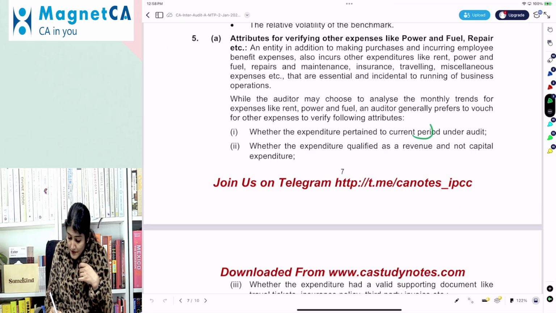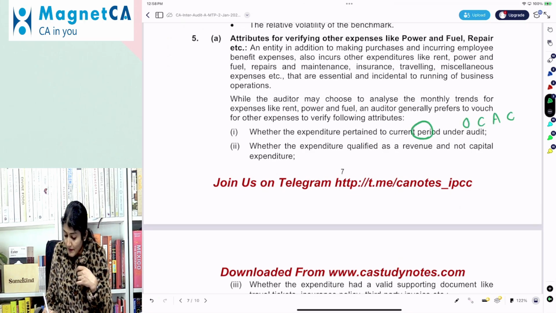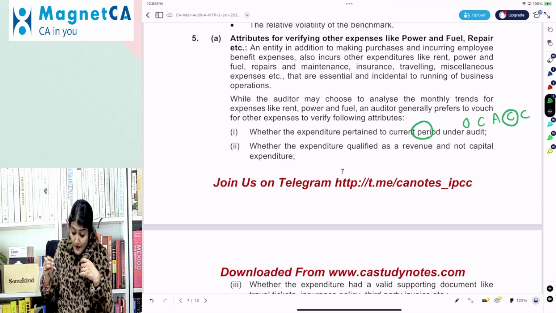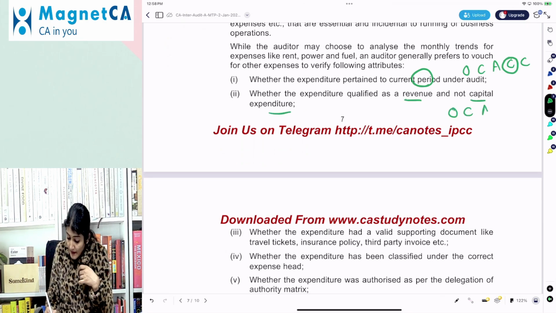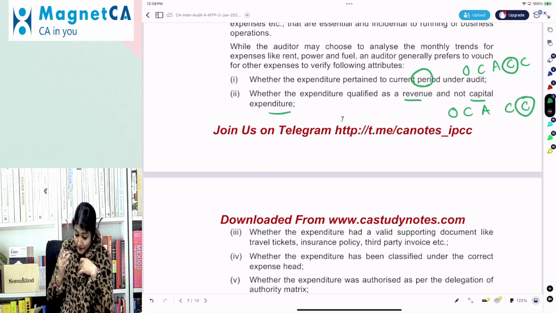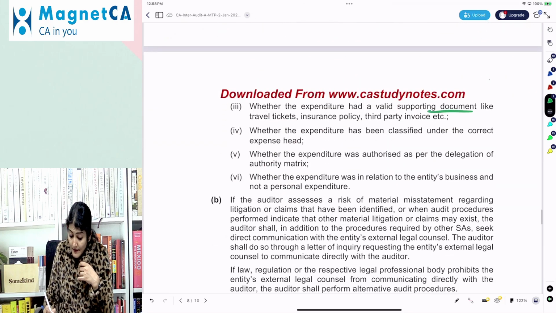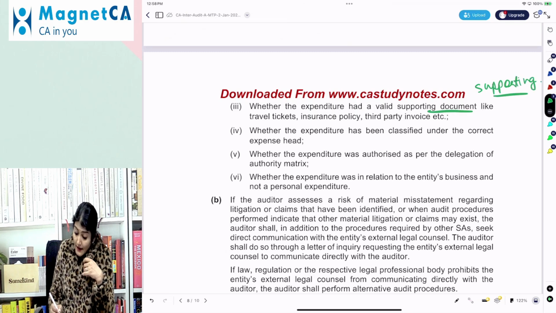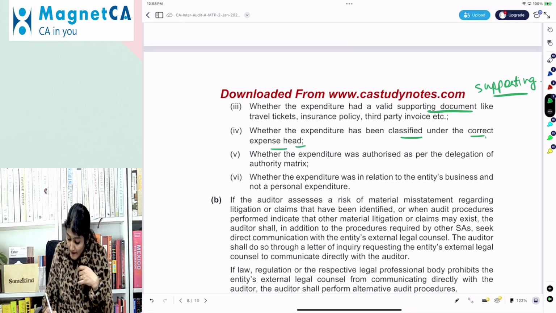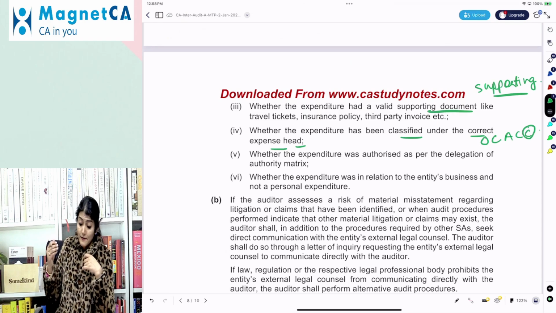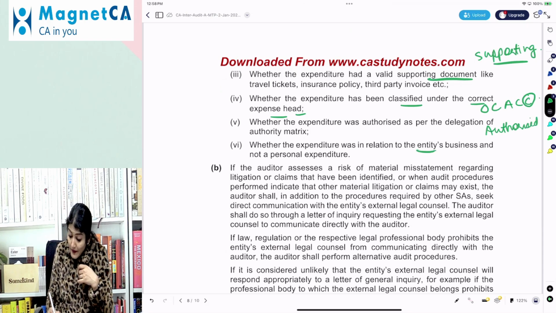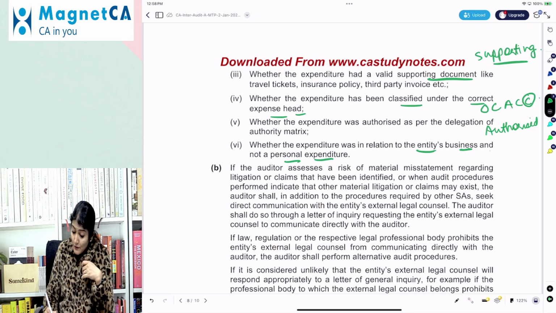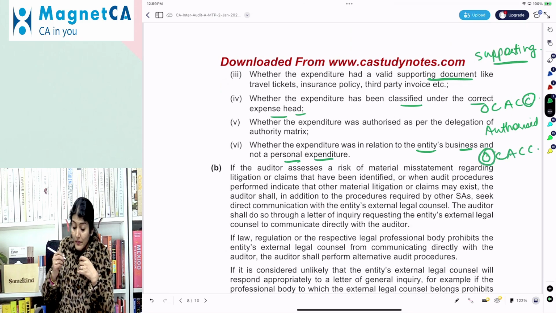One, whether the expenditure is related to the current period under audit. So, OCACC, the cutoff: is it recorded in the correct accounting period? Is it classified as revenue and not as capital expenditure? So, that is your classification. Then, whether the expenditure has a valid supporting document like travel tickets, insurance policy, third party invoice. Then, again, whether it is classified under the correct expense head. So, again, OCACC, the classification. Whether expenditure was authorized as per the delegation matrix, and whether the expenditure relates to the business and it is not a personal expenditure. So, again, O, the occurrence.